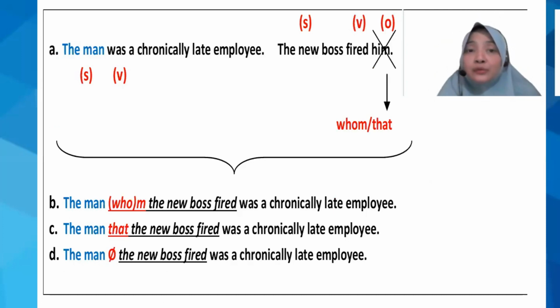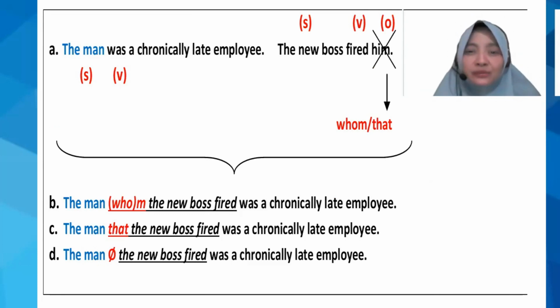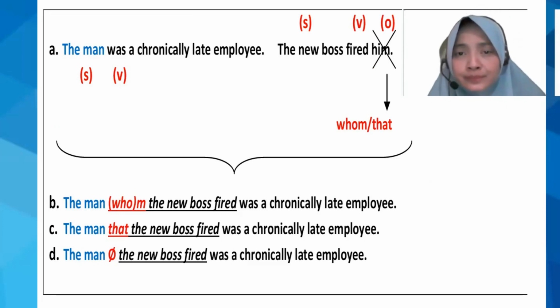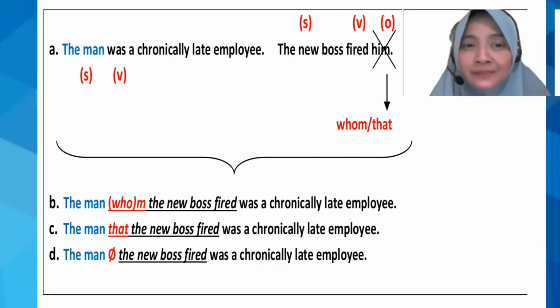Oh, we also have object pronouns in this case. We use whom or which and that. Now I want you to take a look at the example here. The man was a chronically late employee. The new boss fired him. Now, do you find any similarities? So the man and him, yeah? Now, if you analyze the position of him here, it is an object pronoun. So that's why you have to use whom to combine the sentence.